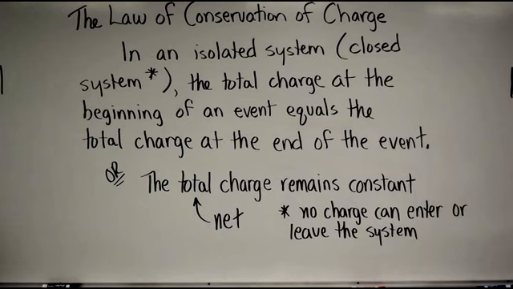In an isolated system, the total charge at the beginning of some event equals the total charge at the end of the event. Another way to say that would be, in an isolated system, the total charge remains constant. Keep in mind that a synonym for total charge would be net charge. If you see the word net charge, think of it as total charge.